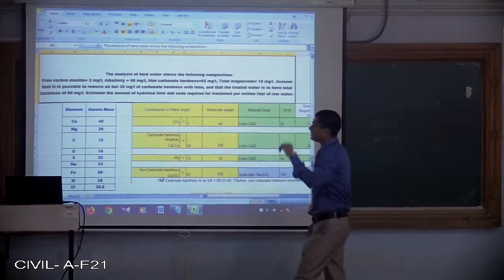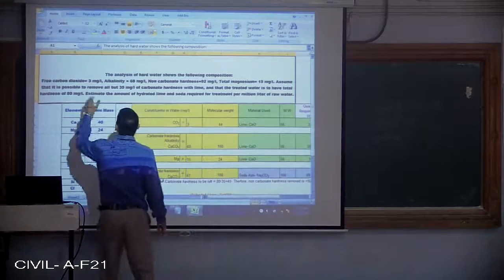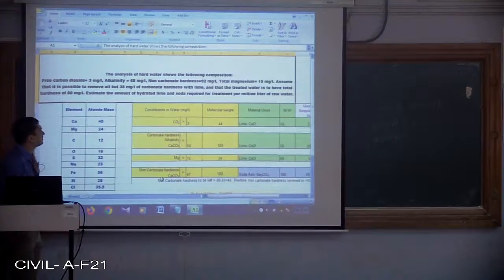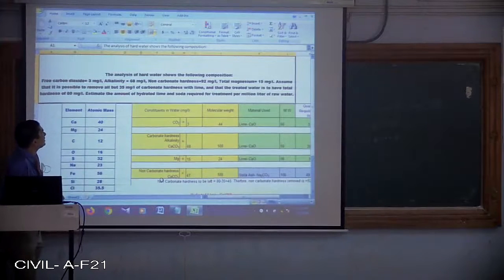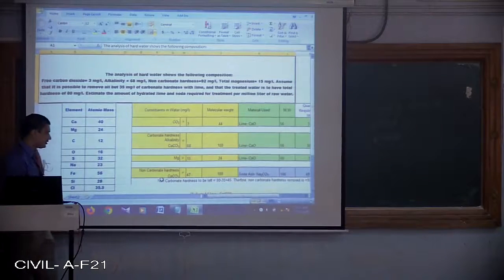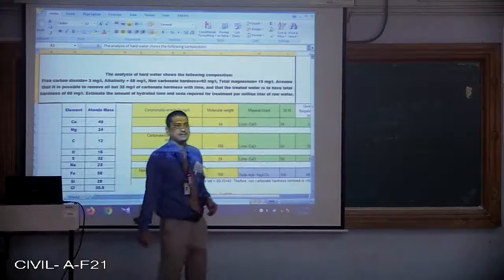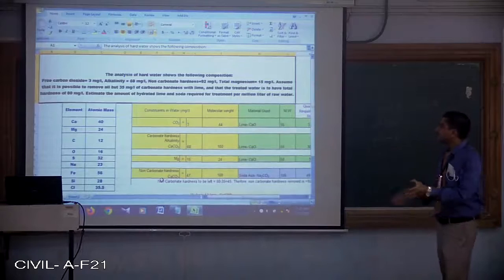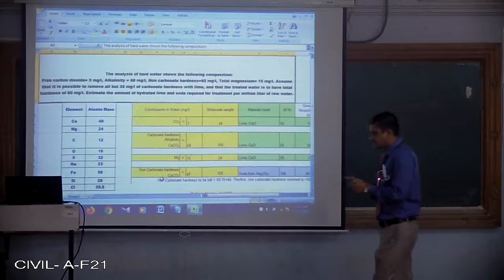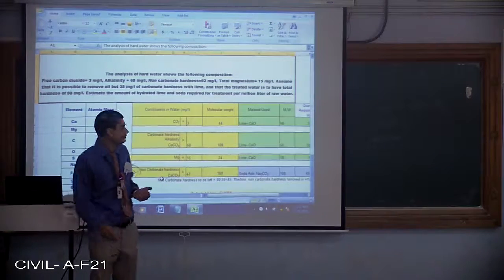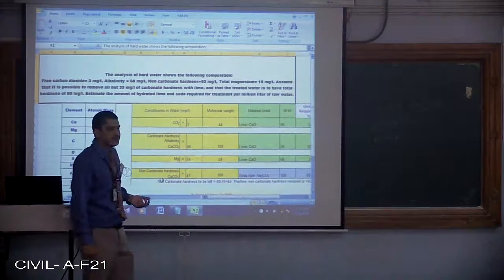Let us say based on the analysis, we have got carbon dioxide as 3 mg per liter, alkalinity as 68 mg per liter. Now, the question that we might be getting is, arey baba, we are going for softening. We are going for removal of hardness. And why has this alkalinity come into the picture?